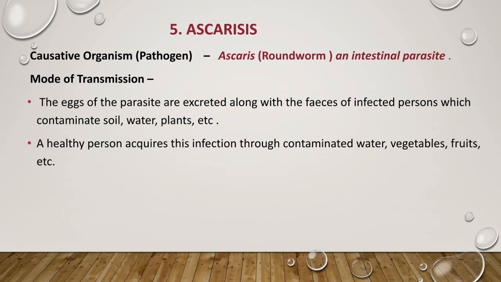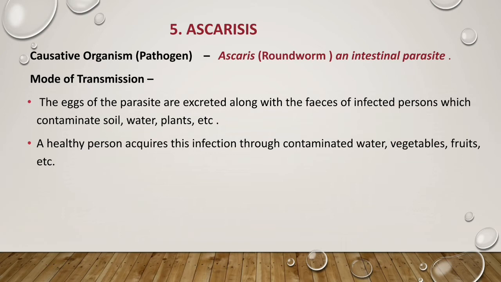Then a healthy person acquires this infection through contaminated water, vegetables, fruits, etc. In crop fields, if the infection is present in the crops, in vegetables or some fruits, and a healthy person takes that fruit or vegetable, then they may acquire this disease. And if the drinking water is not properly taken care of in terms of hygiene, through water also this parasite may enter the human body.